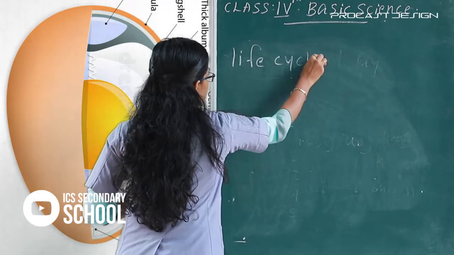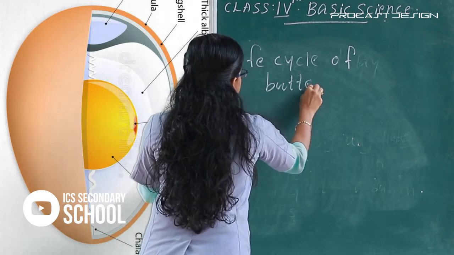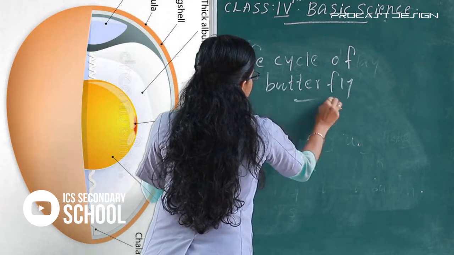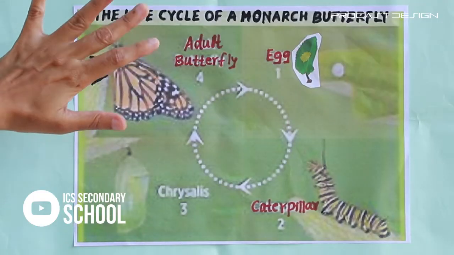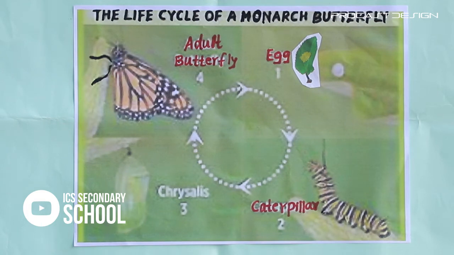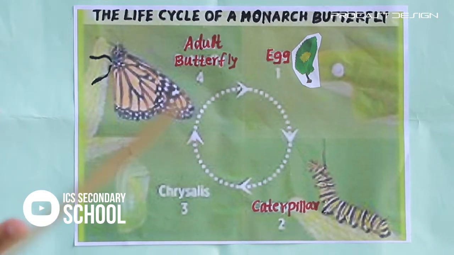Life cycle of butterfly. Next, all of you listen here. The life cycle of butterfly, the insects such as housefly or butterfly. Listen here, the life cycle of monarch butterfly. There are four stages in the life cycle of butterfly.